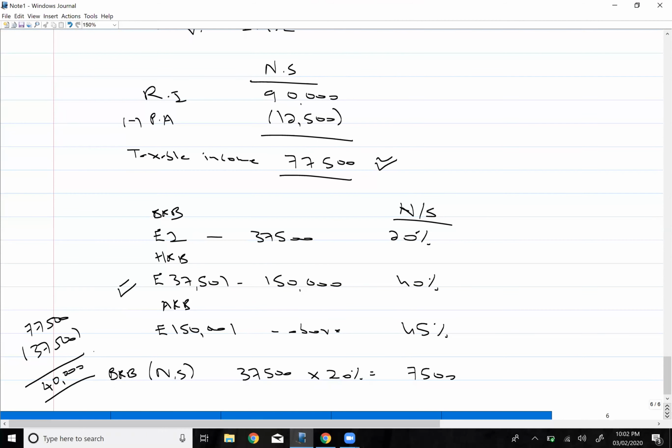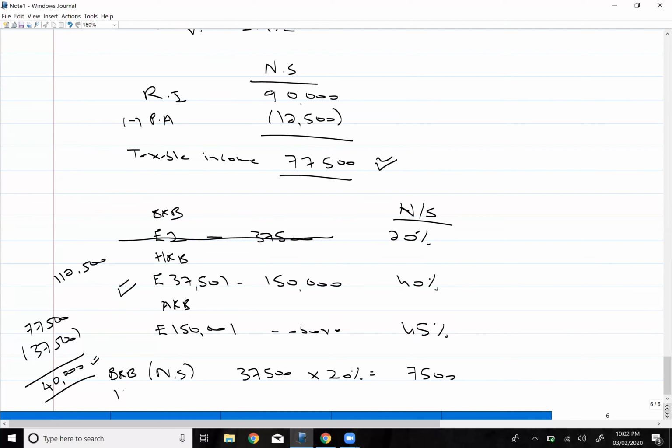So still you have to apply tax on 40,000. Now we don't have any space in the basic rate band. That is fully utilized. So now I will move towards the higher rate band. What was the limit of the higher rate band? That was 112,500, right? We have to apply tax on 40,000, and the limit of the higher rate band is 112,500. So this 40,000 can easily come in the higher rate band.